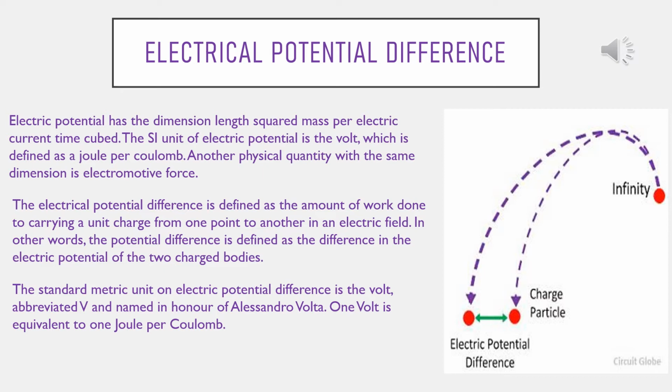If W be the work done in moving a charge q from point B to point A, then the potential difference VA minus VB between these 2 points is given by VA minus VB is equal to W by q. So see the diagram. The SI unit of electric potential difference is volt. Electric potential difference is a scalar quantity.